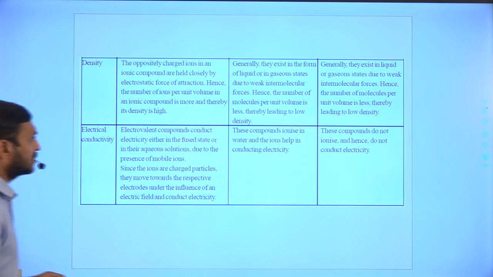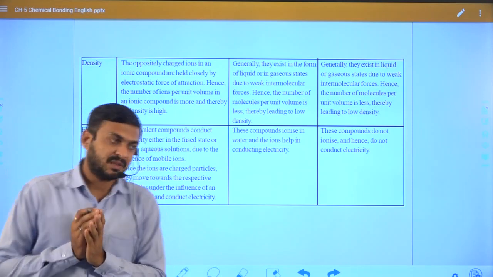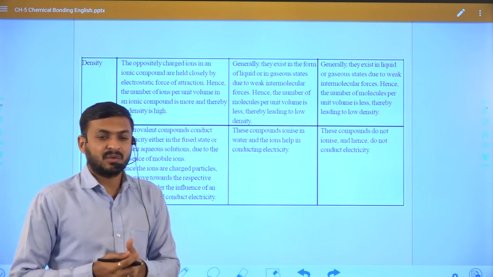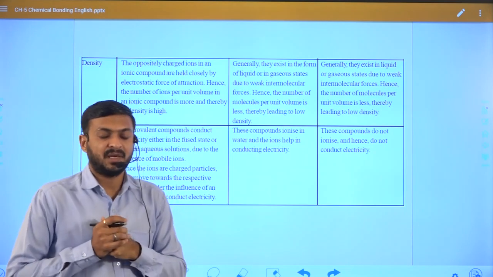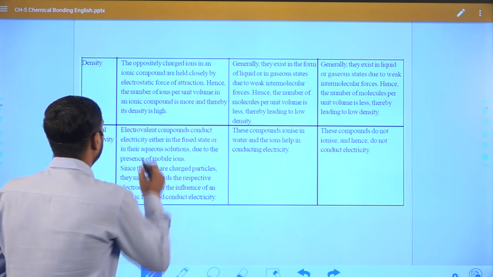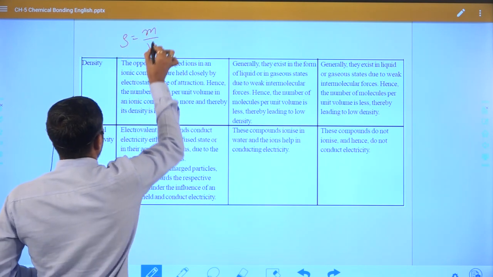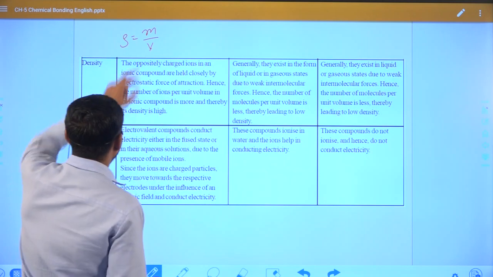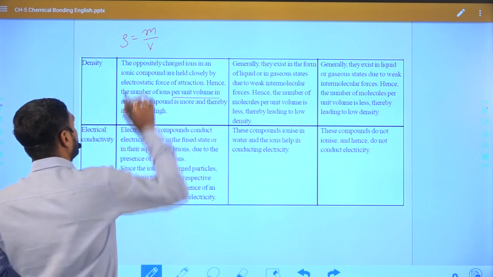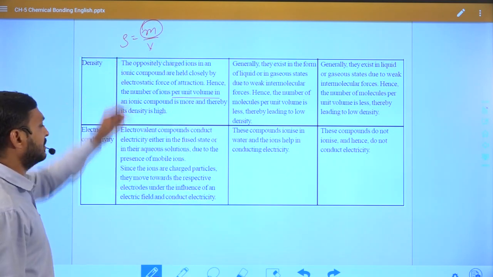Remaining, if we talk about density, the density of ionic compounds is very high, because the number of ions is high. Density, as we already know, is equal to mass by volume. If the number of ions is high, then per volume the mass of the molecules will be high. If the mass of the molecules is high, then the density will be high.